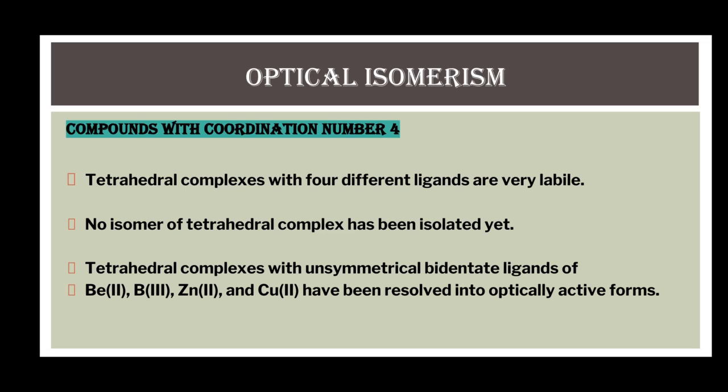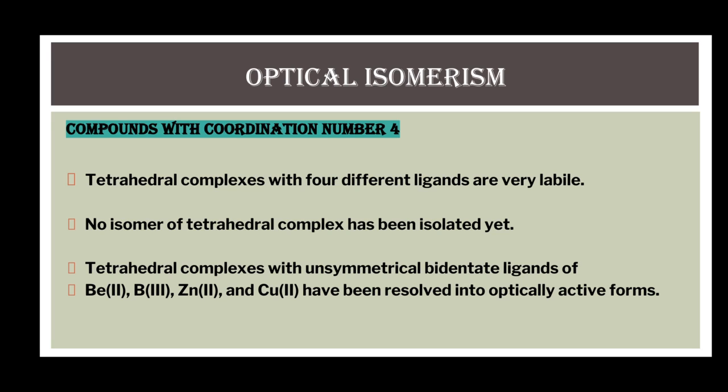The tetrahedral complexes are expected to show optical isomerism because there is no plane of symmetry in a tetrahedral molecule. To show optical isomerism, the central metal ion must be bonded to 4 different types of ligands.